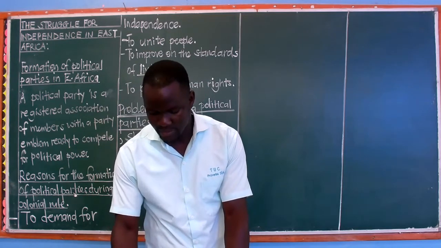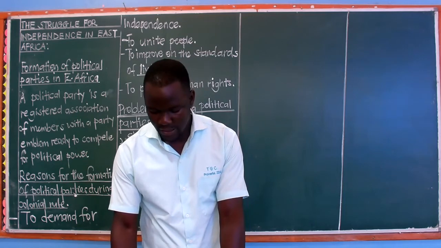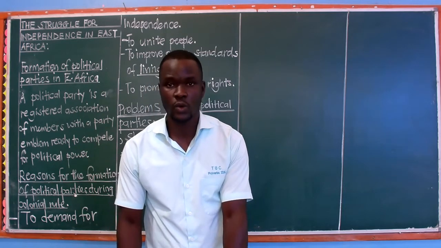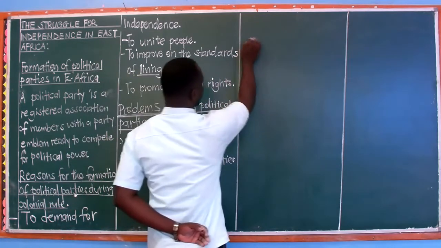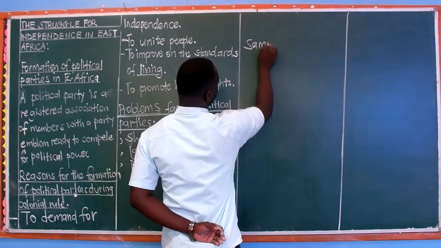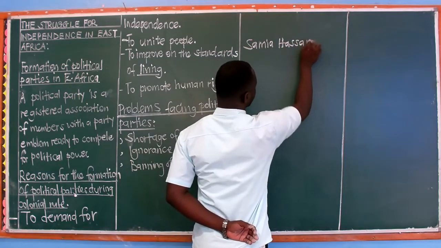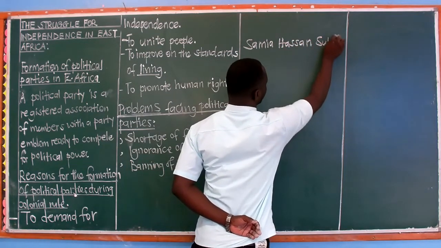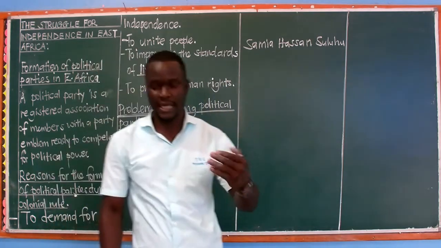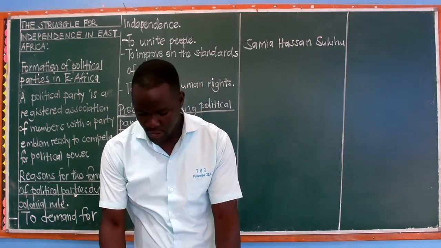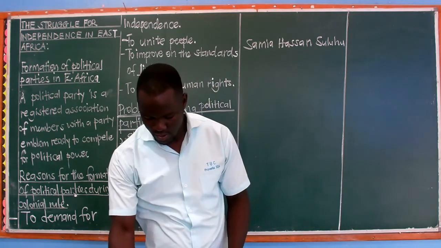That was by the time the book was made, but as we talk right now, we have now Samia Hassan Suluhu. That is now the current we have. So that is the current that we are going to add there to that John Pombe Magufuli, and that one now becomes the last as we talk.